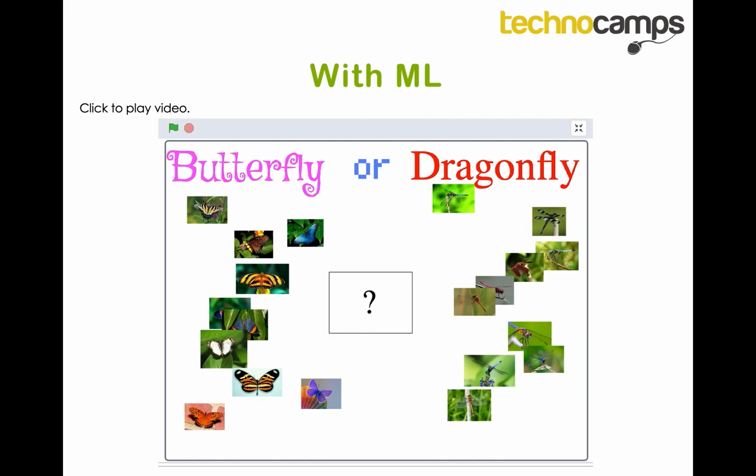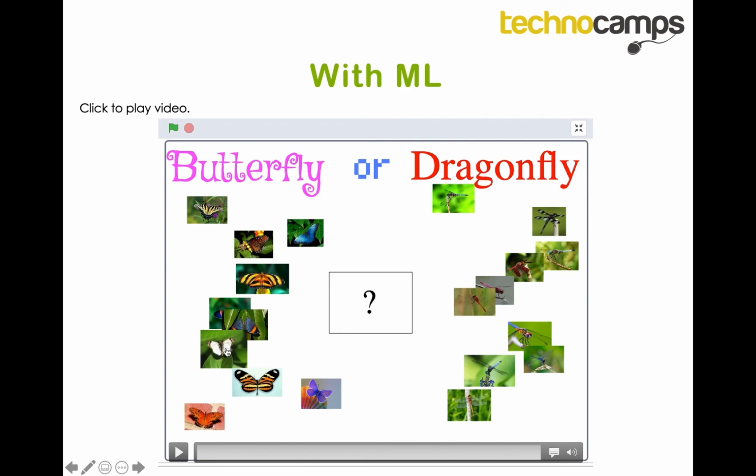The machine learning system has learned that images with the same features as a butterfly are butterflies. It doesn't matter if it's not in the container, it is a butterfly. And it's the same with dragonflies. And that's how a machine can learn.